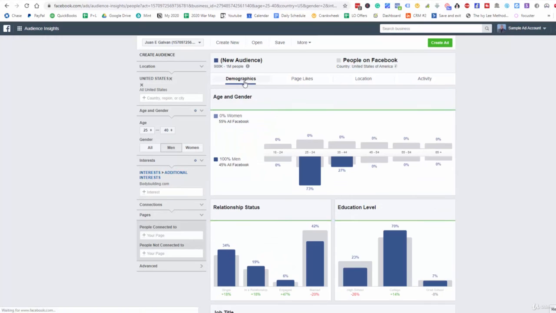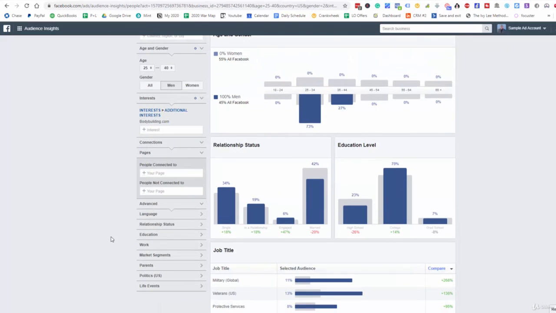Okay, so let's go back to the demographics here, and we can look at the fact that we have the ability to go into more advanced features here. So if we go to advanced, we can break it down by language, by relationship status. We already know here that these individuals are most likely going to be single and married. So if we want to just break it down for single and married, we can do that as well. We can go here to education. We can just focus on those who have college and maybe even the high school right here as well. And we can break it down as far as the work, market segments, right? And then we can break this down even further.